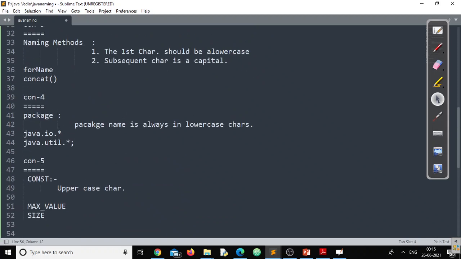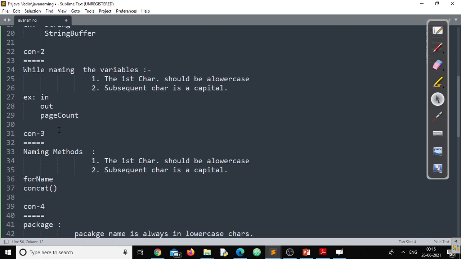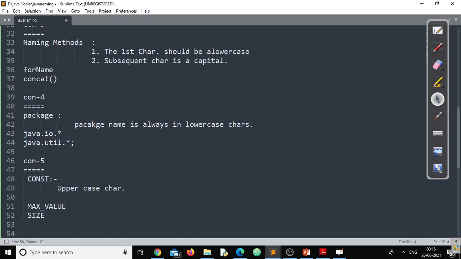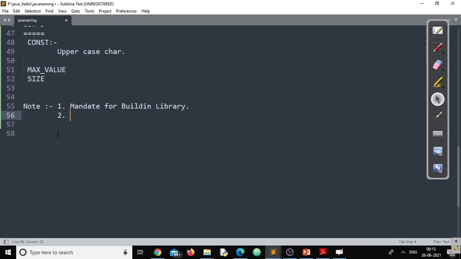If there is a class, definitely the first character of that name will be capital. If there is a predefined interface, the first character of that interface should be capital. If there is a constant, definitely all the letters of that constant should be capital letters, right? This is mandatory for the built-in library, but it is optional for user defined ones.